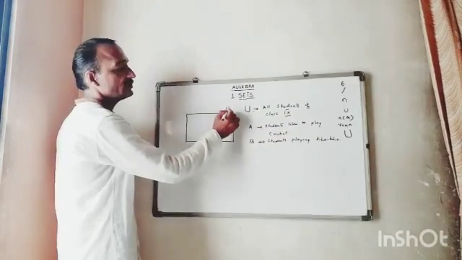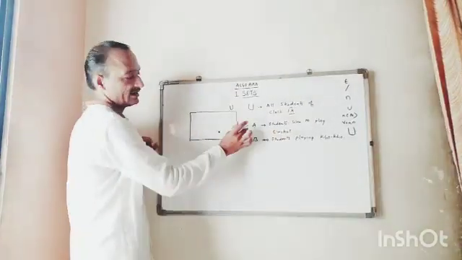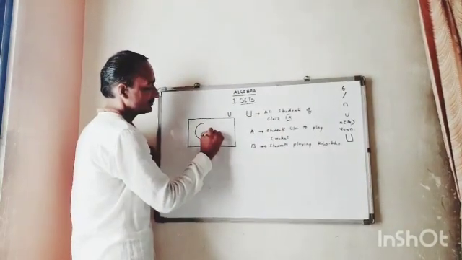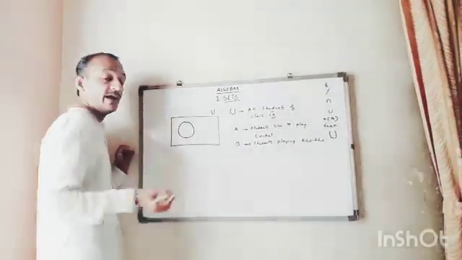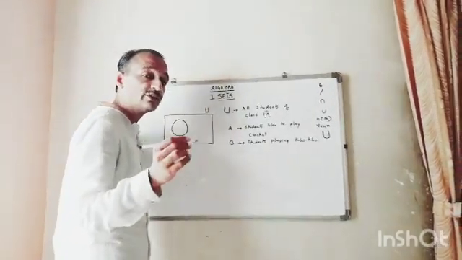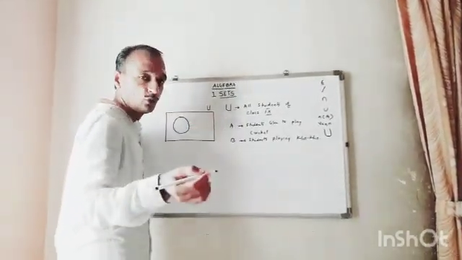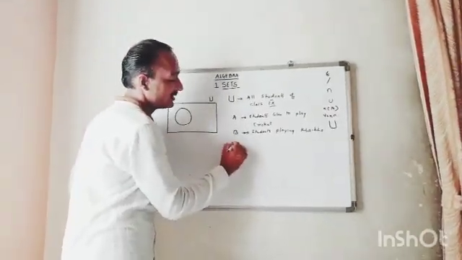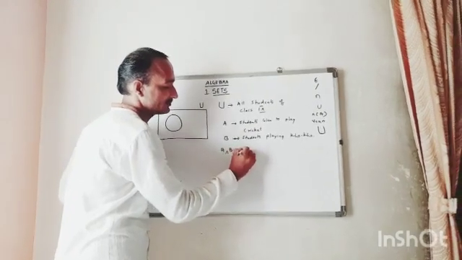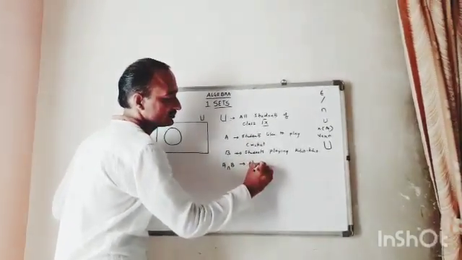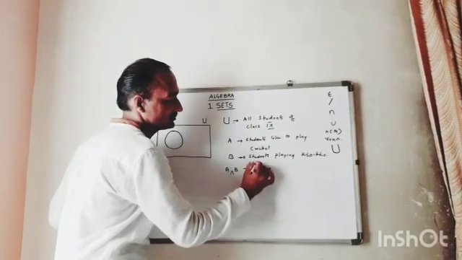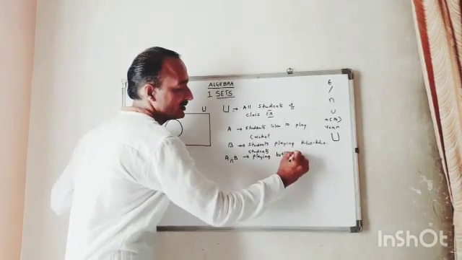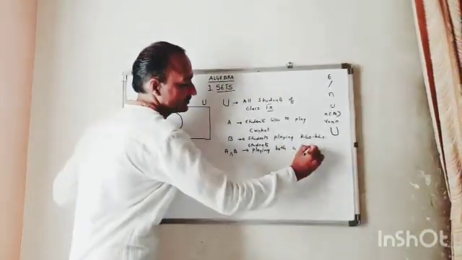So this universal set is all students of class 9. And at the same time, there are some students who like to play cricket and Kho-Kho as well. So, A intersection B, playing both.